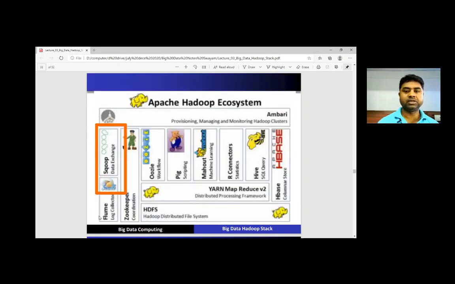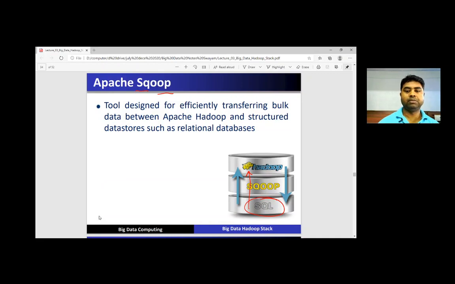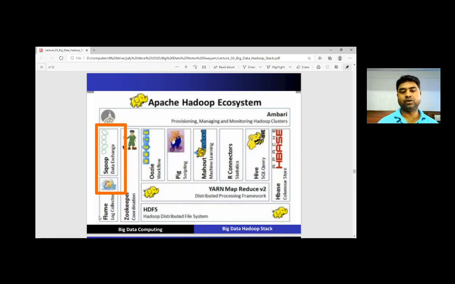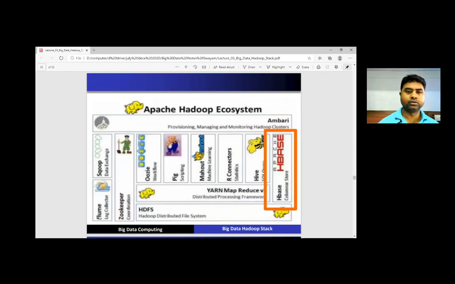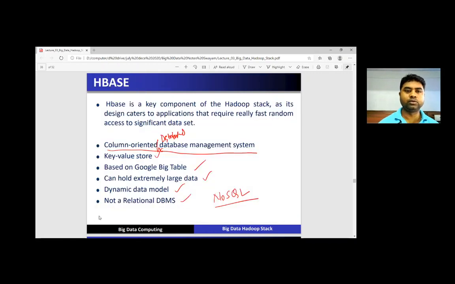Now, what are the major components of the Hadoop system? So these are the major components, like Sqoop for data exchange. All of these are major components: Flume, Sqoop, Oozie, Pig, Mahout, R, Hive, YARN, HDFS, HBase are the major components. So nothing is less important and nothing is more important.